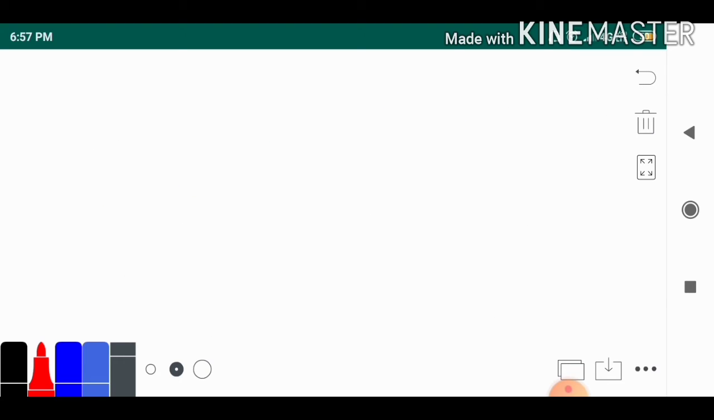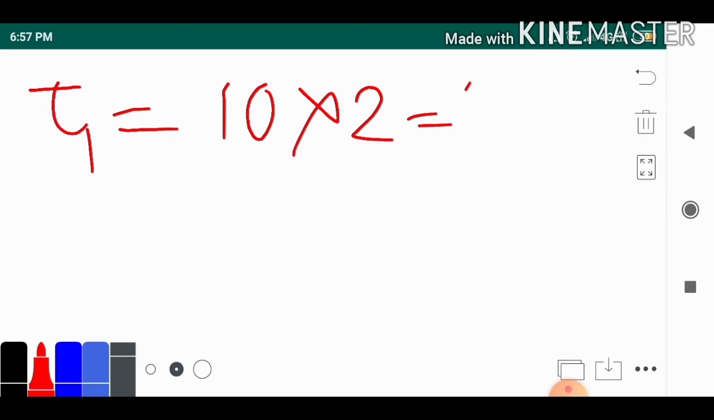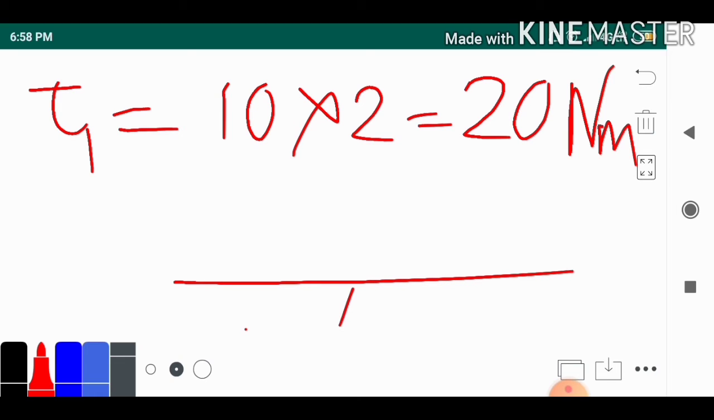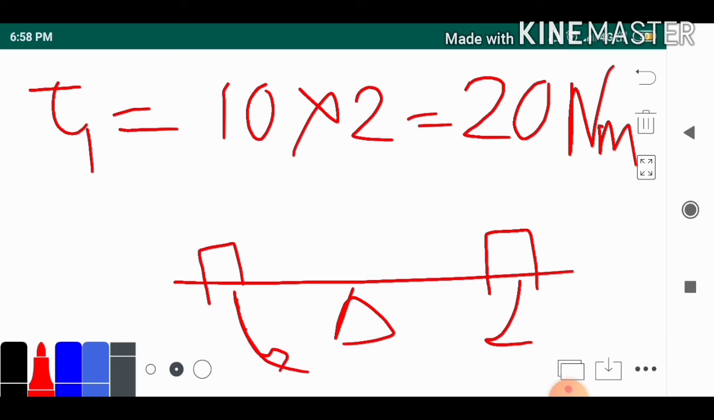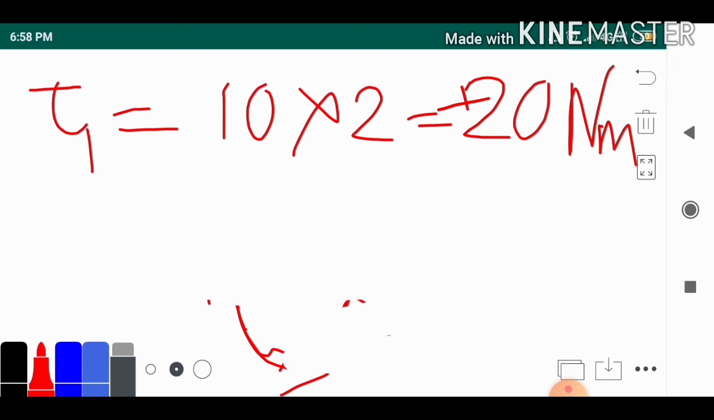Now let me take a new page. Here, if we consider torque 1 for the first case, both will be similar: 10 into 2, which will give you 20 Newton meter. Again let me show you the diagram once more. This side gives the force in the anti-clockwise direction, so it will give a plus. So this is plus 20 Newton meter.